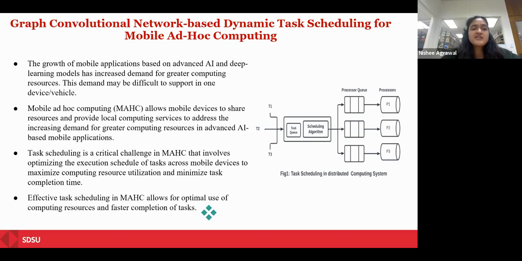Task scheduling is a key challenge encountered in this system because it aims to figure out the optimal schedule for the list of tasks which need to be executed on the computing nodes in this system. Effective task scheduling helps us to maximize the use of computing resources and shorten the time needed to complete tasks. As you can see in the diagram, we have a number of tasks which need to be executed on a number of processors. But we need to decide which tasks need to be executed at what time. That is, we need to decide the task priority in order to have an optimal schedule, which can be done with the help of a scheduling algorithm.